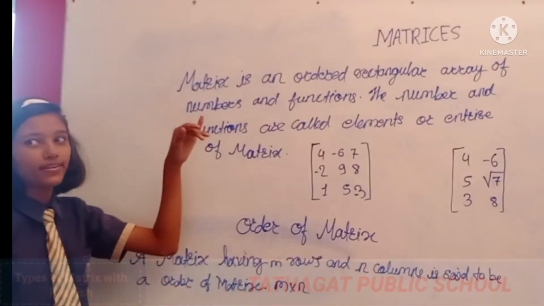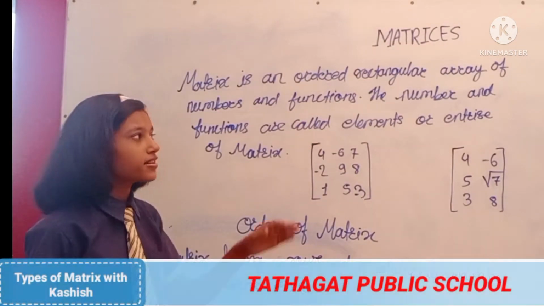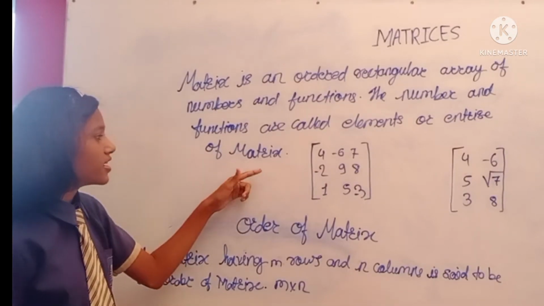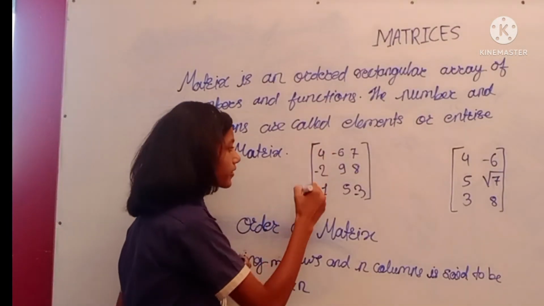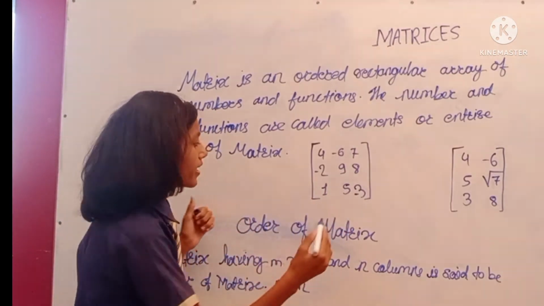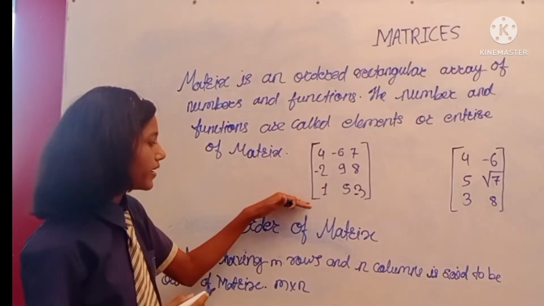What does matrix mean? A matrix is an ordered rectangular array of numbers and functions, and the numbers and functions are called elements or entries of the matrix. It means this is a rectangular array in which the numbers or functions are present, and these numbers and functions are called elements or entries of the matrix.